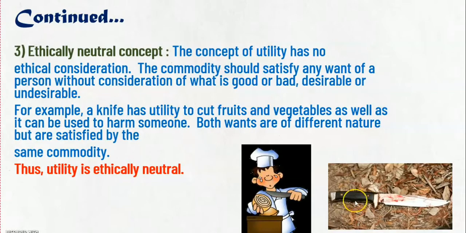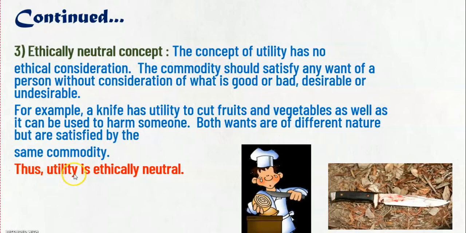Now here we can see in these two pictures, the person is using a knife because he wanted to cook and therefore for chopping vegetables he is using a knife. But if the same knife is used by another person to harm someone, we can say the utility is different. Therefore, both wants are of different nature but are satisfied by the same commodity. Here the commodity is the same, that means the knife is the same, but in one case the knife is used to cut vegetables, but in another case the knife is used to harm someone.